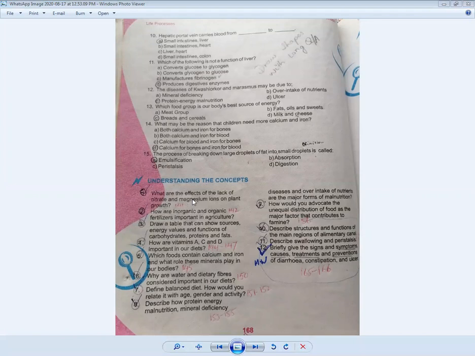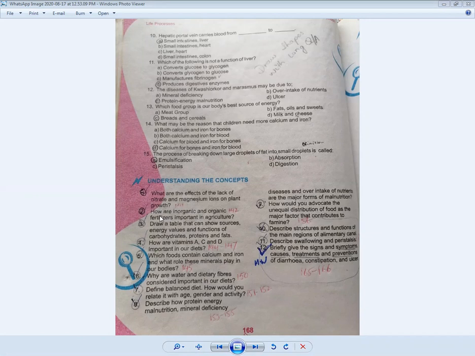And there is another important element which is called magnesium. Magnesium also plays a very important role because it helps in the growth of the plant. So the importance of magnesium and nitrate is that the plant grows well in this environment. With a lack of magnesium, the leaves can be stunted and can be wilted. So this is a long question and its answer is given on page number 141. You can see it on the screen. The first long question's answer is given in the book on page number 141.